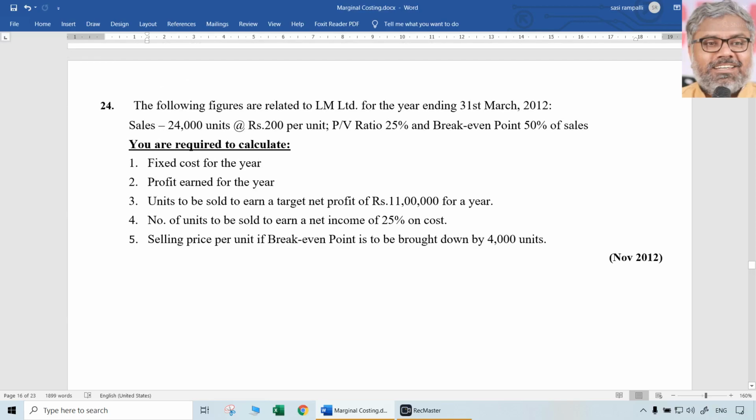Now, let us solve some of the questions which were given in past examinations and can be asked also in similar types. We'll approach with an open mind with the knowledge that we already have about contribution, PV ratio, break-even point, margin of safety, profit, variable cost, fixed cost, sales.